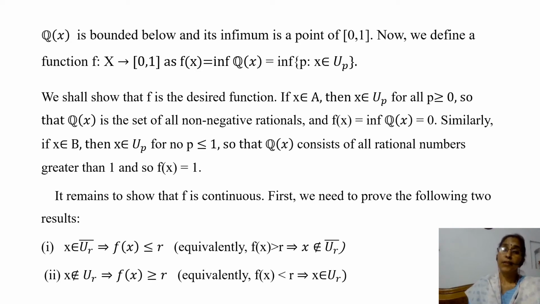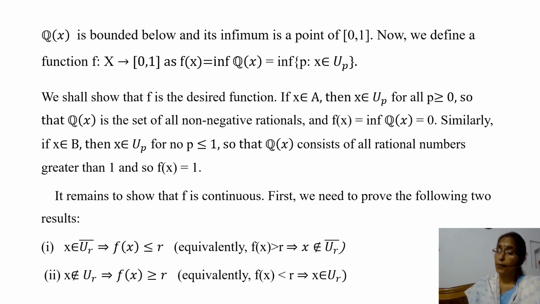Similarly, if x belongs to B, then x belongs to U_p for no p less than or equal to 1, and so Q(x) consists of all rational numbers greater than 1.